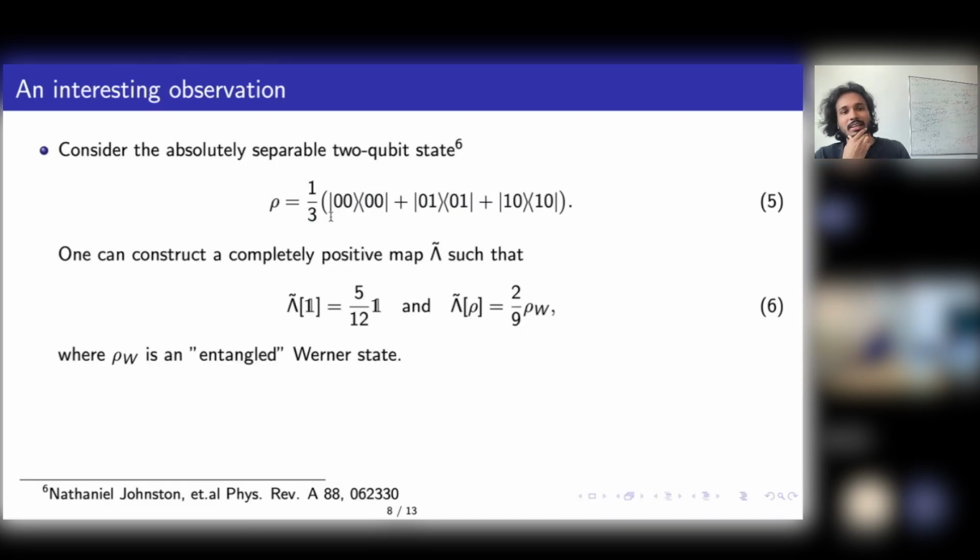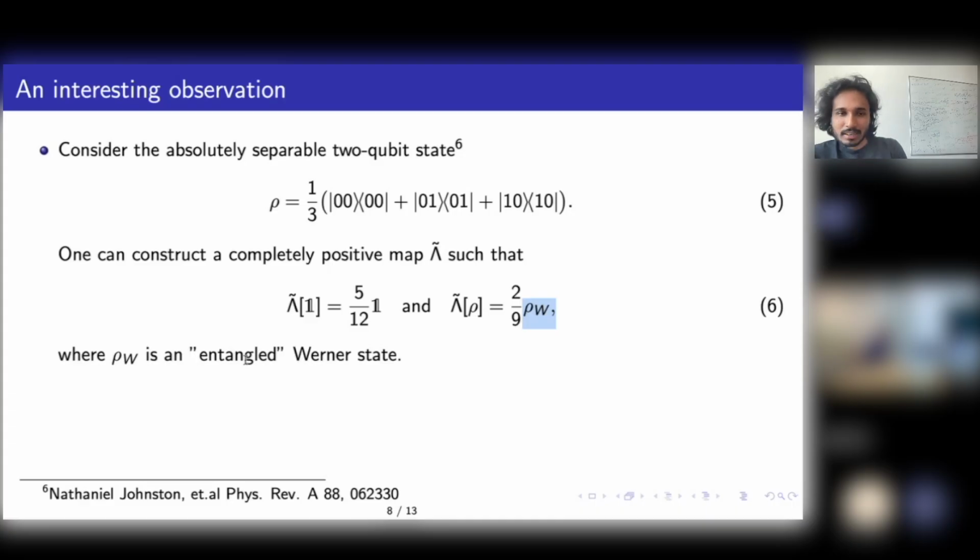But now consider such a channel. Consider a completely positive map. We construct this completely positive map in our paper where if you give it identity, it will give you something proportional to identity. But if I input the state rho, it gives you some rho W, where rho W is an entangled Werner state.